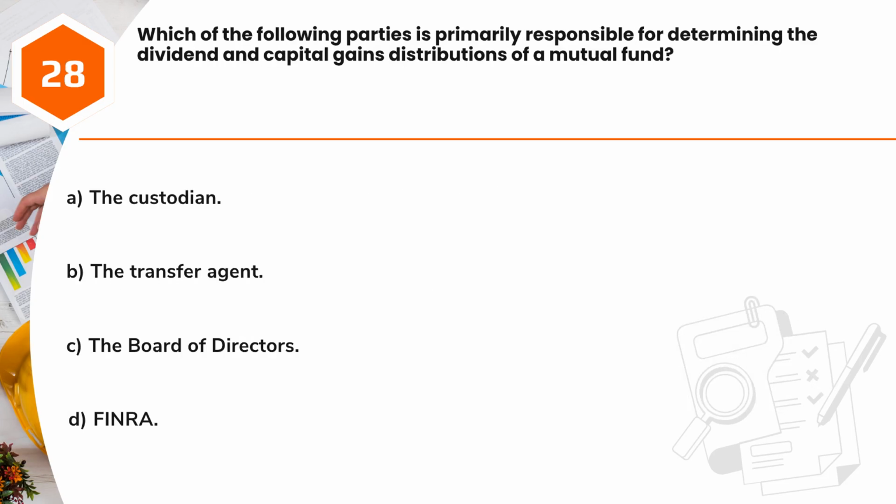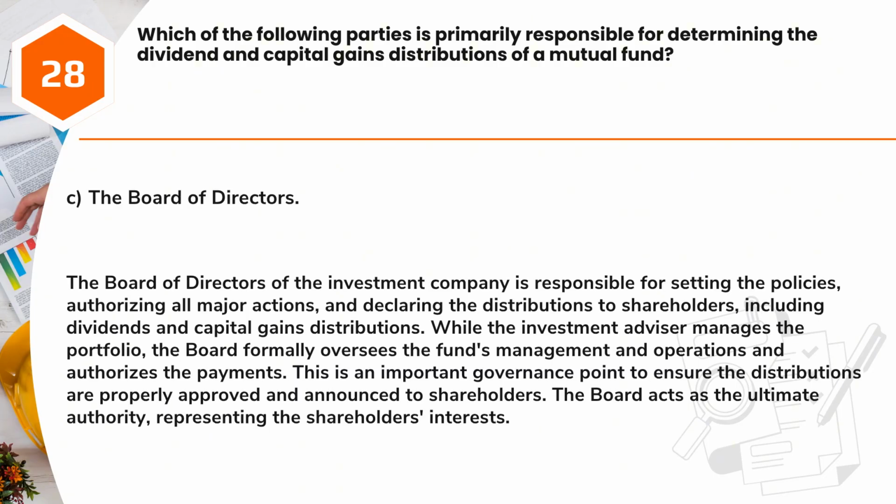Question 28. Which of the following parties is primarily responsible for determining the dividend and capital gains distributions of a mutual fund? A. The custodian. B. The transfer agent. C. The board of directors. D. FINRA. Answer: C. The board of directors.